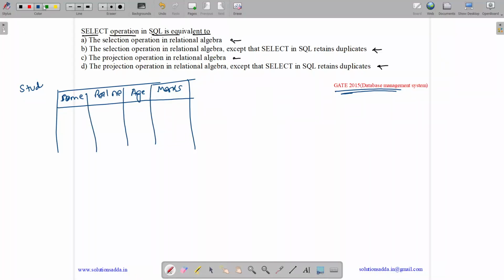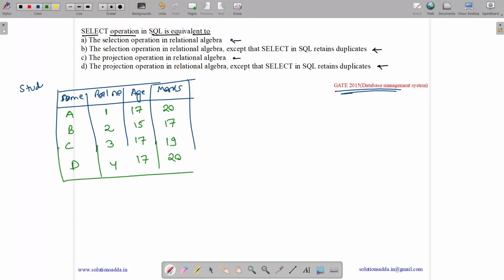Let us populate the entries. Suppose we have a student named A, roll number 1, age is 17 and marks he got is 20. A student B, roll number 2, age is 15, marks he got is 17. Student C, roll number 3, age is 17, marks he got is 19. Let us suppose another student D with marks 20, age 17, roll number 4.